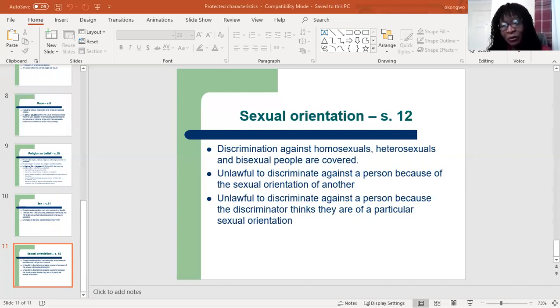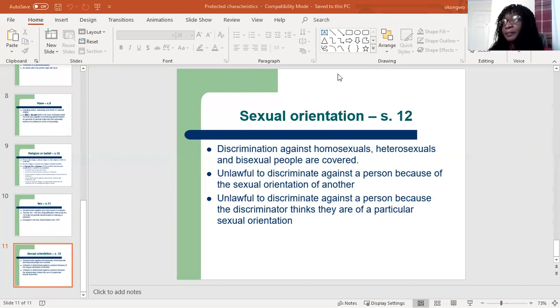All right, so I think that brings us to the end of protected characteristics. So these are the 9 groups of people that the law will protect against discrimination. If a person is treated less favorably because of any of these characteristics, then they are entitled to bring a claim in court for discrimination.